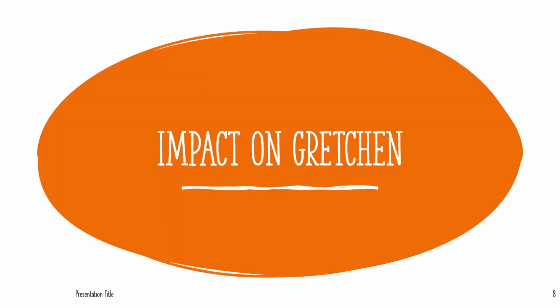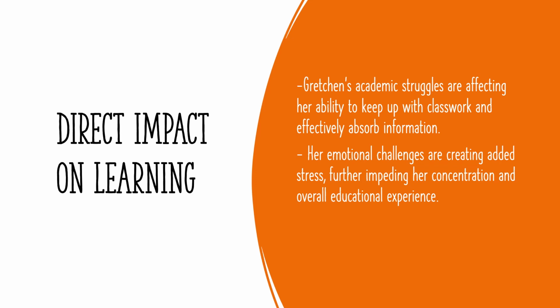The impact on Gretchen. So the direct impact on her learning is Gretchen is struggling academically, and her academic struggles are affecting her ability to keep up with classwork and effectively absorb information. I have discussed with Gretchen, and she has stated that she gets easily distracted and she likes to talk with her neighbors. And so while doing that, she is not paying attention to the teacher. So she has missed due dates.